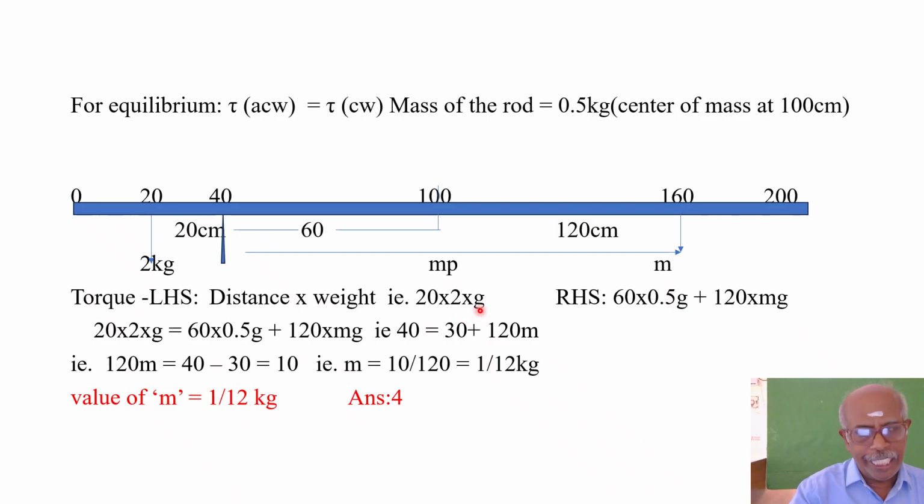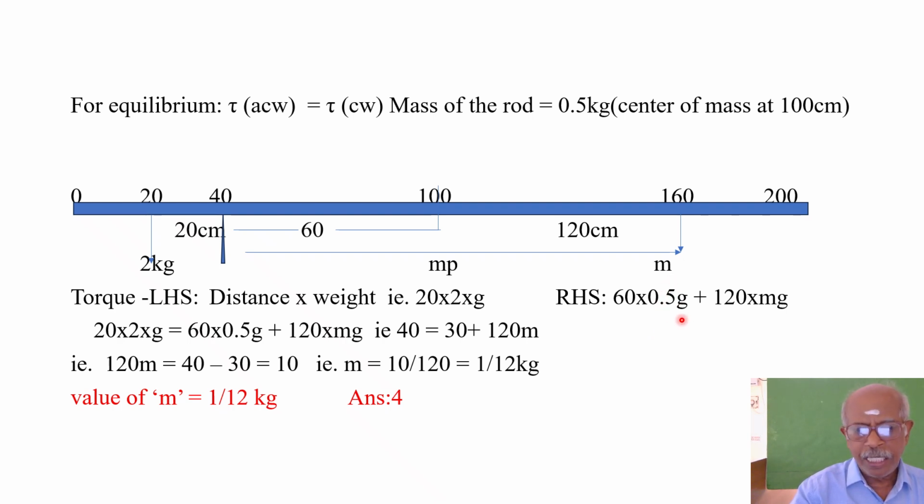For right hand side, you have two masses. One is this mass m, another one is the mass of the rod, which is concentrated at the 100 centimeter, which is at the right hand side of the wedge. So the total torque is 60 into 0.5 kilogram into g, mg.